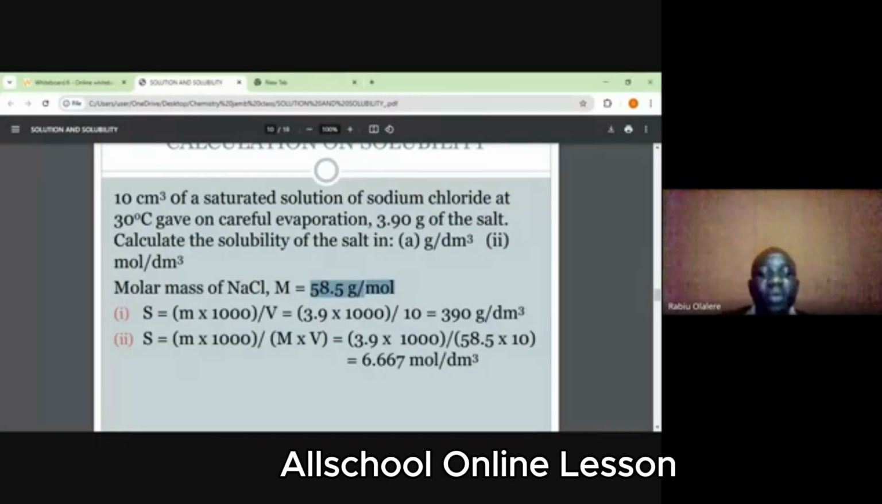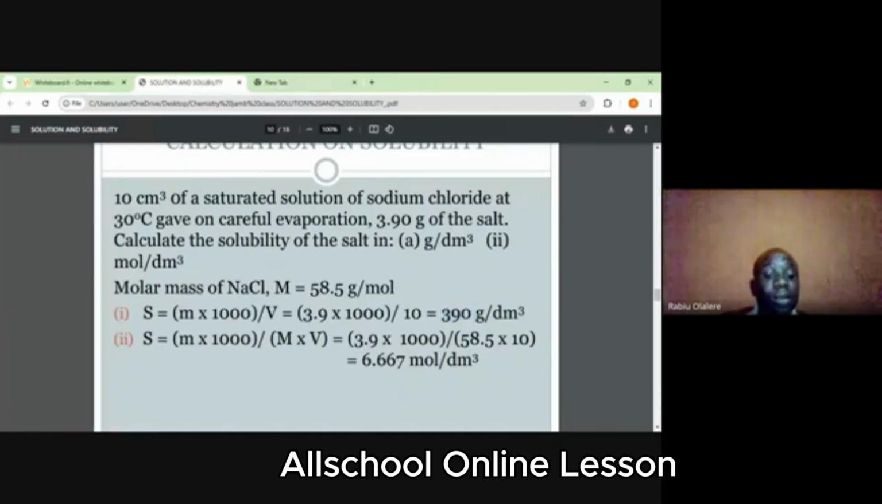Then we are to calculate the solubility in gram per dm cube. In gram per dm cube, the formula is the mass times 1000 divided by volume. So the mass of the salt is 3.9. That is 3.9 times 1000 divided by the volume of water that was used, which is 10 cm cube. So we are going to have 390 gram per dm cube.